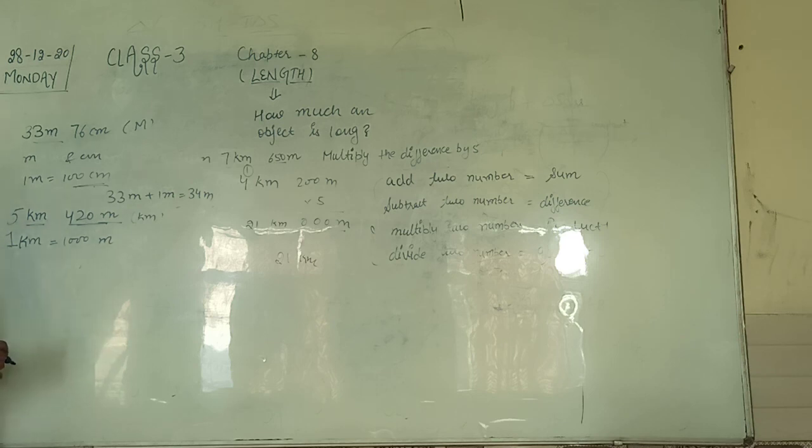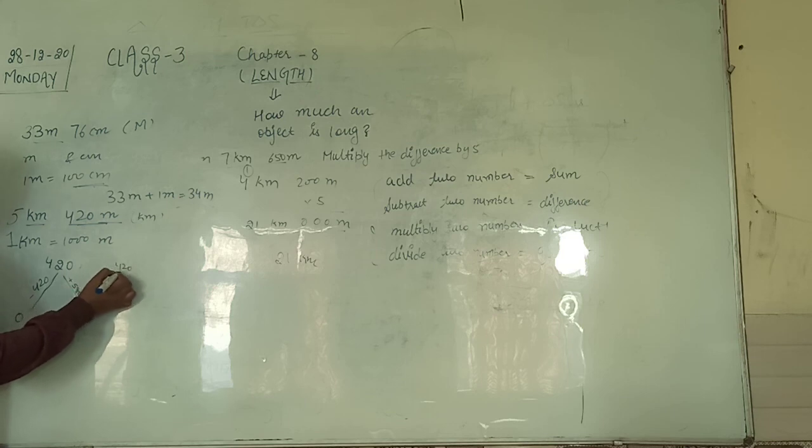But how you will convert this? For this, to make it equal to 0 and 1000, we will do one thing. See, to make it 0, I have to subtract 420, and to make it 1000 I have to add 580.